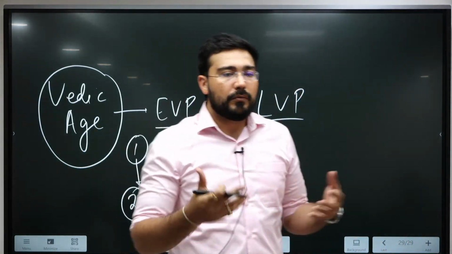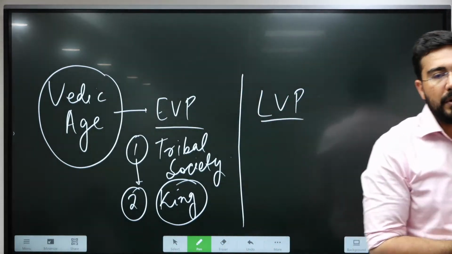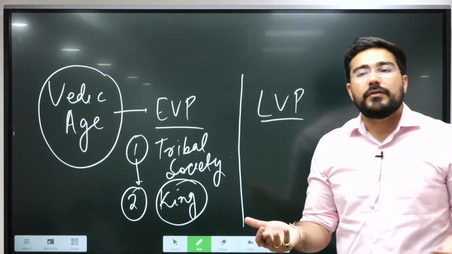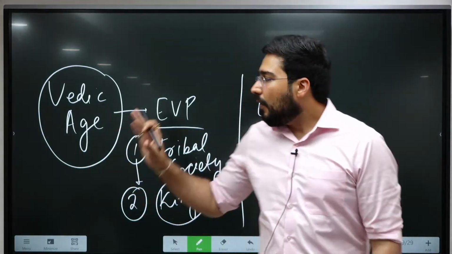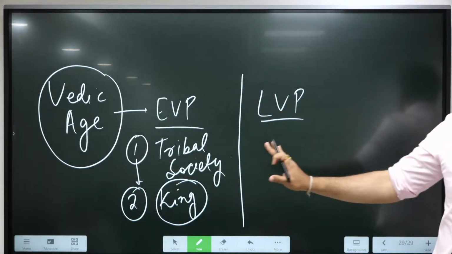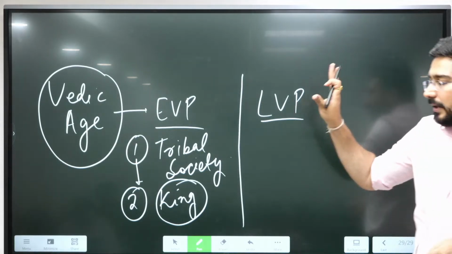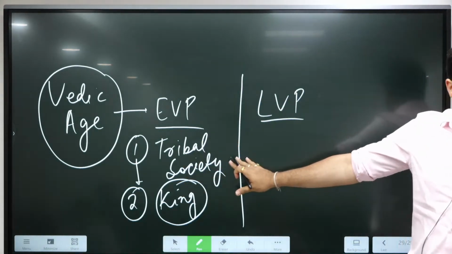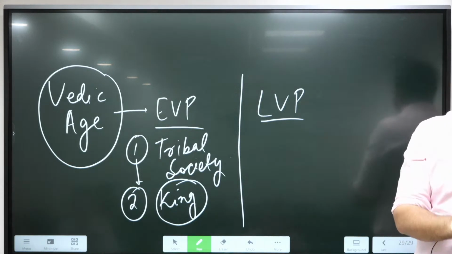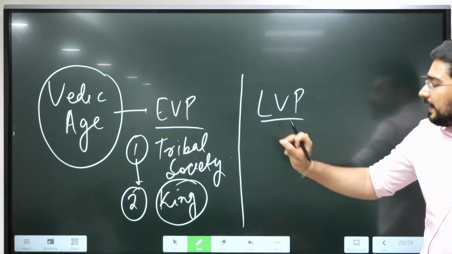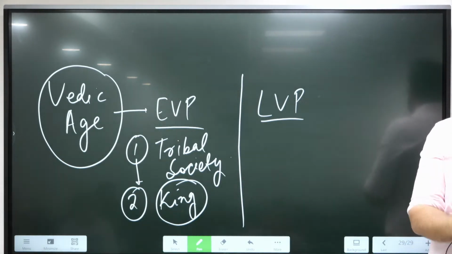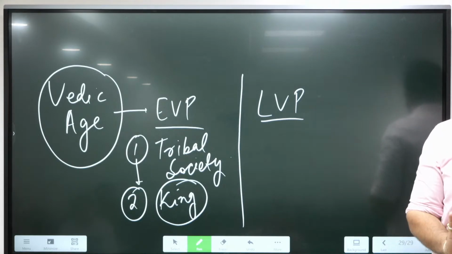Later on, what was this Mahabharata? This was nothing but it was about the war between these tribes. So warfare remained an important feature of the society of Aryans. But still, during early Vedic period, we see a tribal society with very less distinction between people. Second, the role of the king, it was limited to the defense of the people.